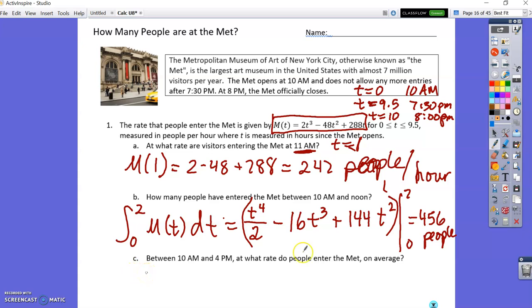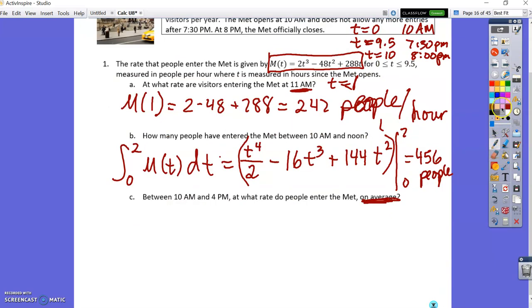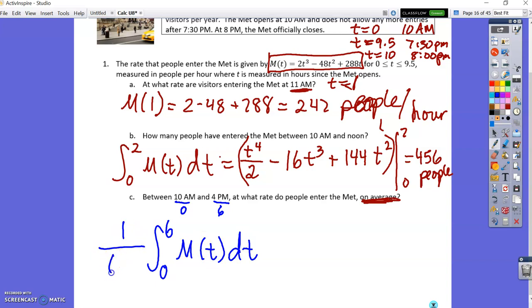Between 10 and 4, at what rate do people enter the Met on average? Since it asks for an average, I'm going to scroll up a little bit so I have more room to write. 10 is 0 and 4 is 6, so we want the integral from 0 to 6 of m of t dt. To make the average, which we talked about in lesson 8.1, we multiply by 1 over 6 minus 0. We're going to get the same integral.